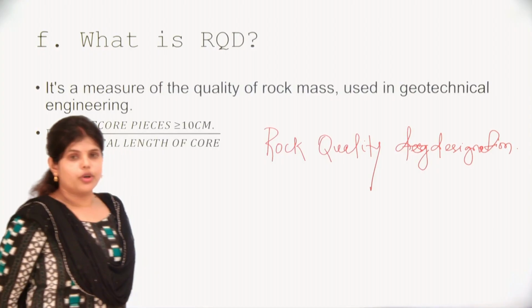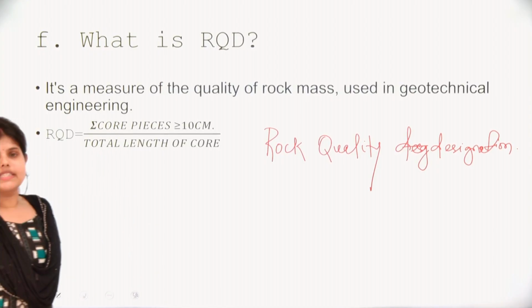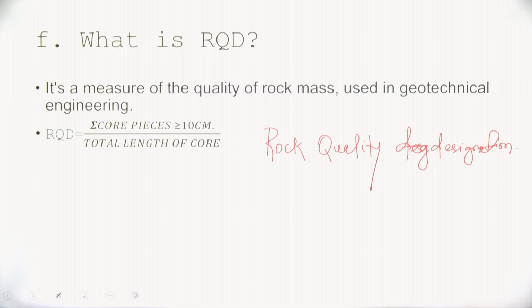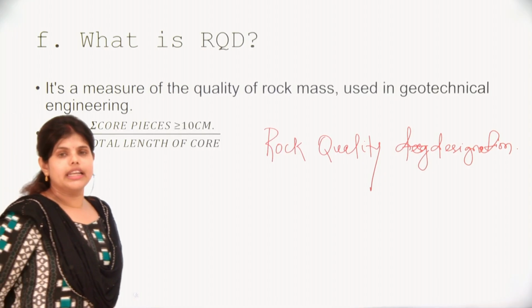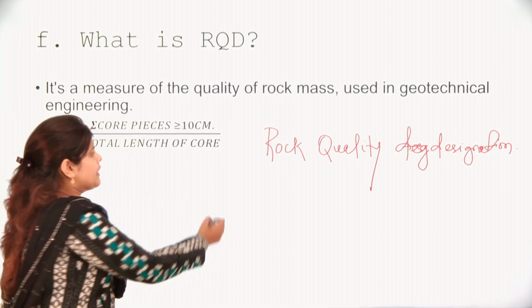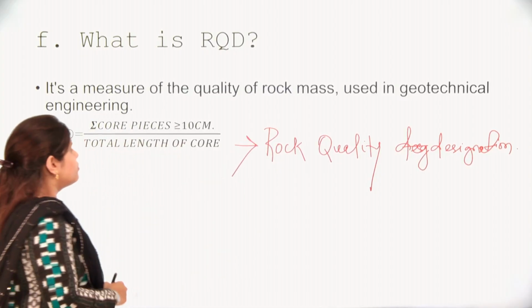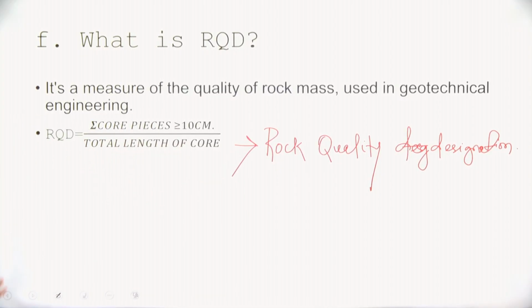RQD has the formula: the sum of core pieces greater than or equal to 10 centimeter divided by the total length of core. Only this full form and formula will give you 2 marks.